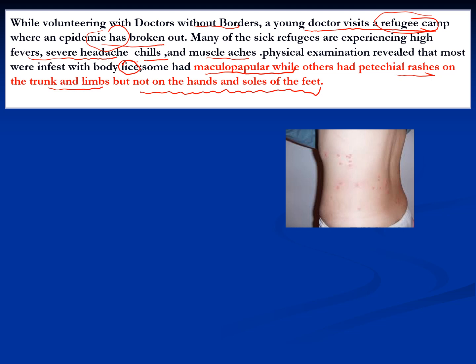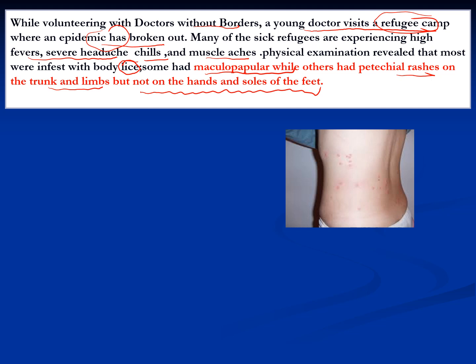The clinical vignette previously you learned was because of a tick, and the rash that was present was basically on the hands, the palms and the soles, then it spread inwards. But here the vector is lice, and the other way around, the rash is present on the trunk and limbs but not on the hands and palms or soles of the feet.